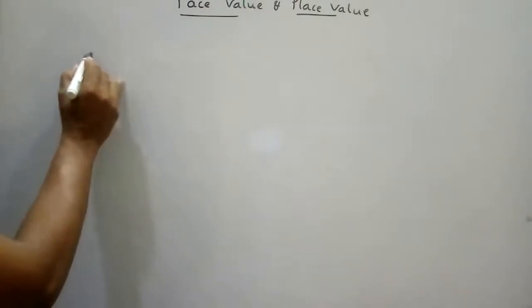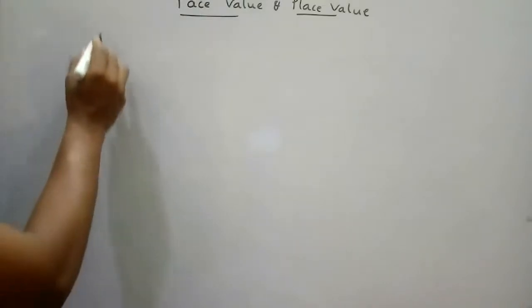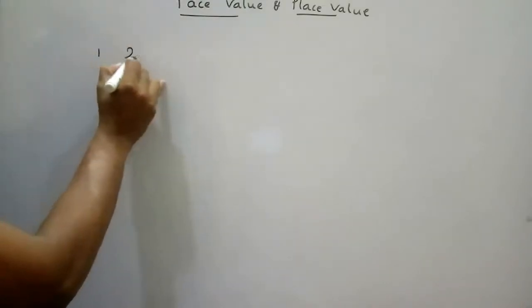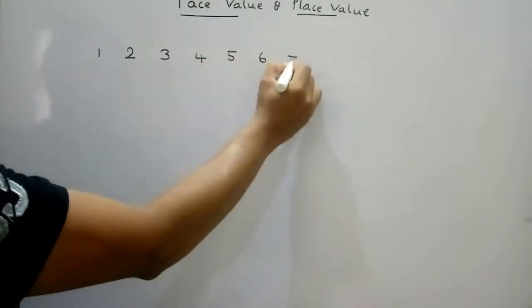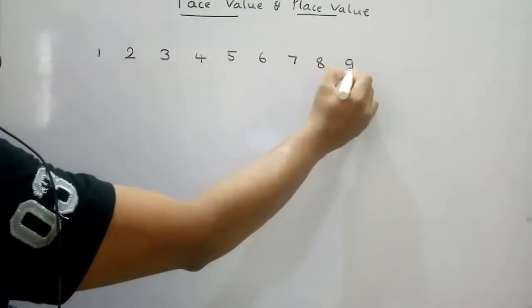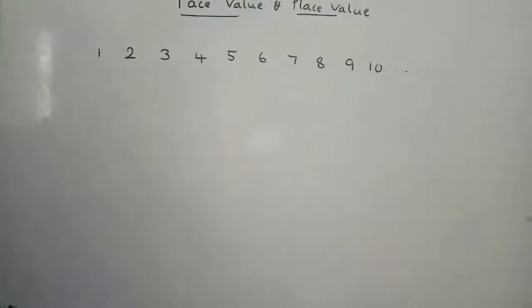For example, we know all the numbers. 1, 2, 3, 4, 5, 6, 7, 8, 9, 10. Like that we know numbers, natural numbers.